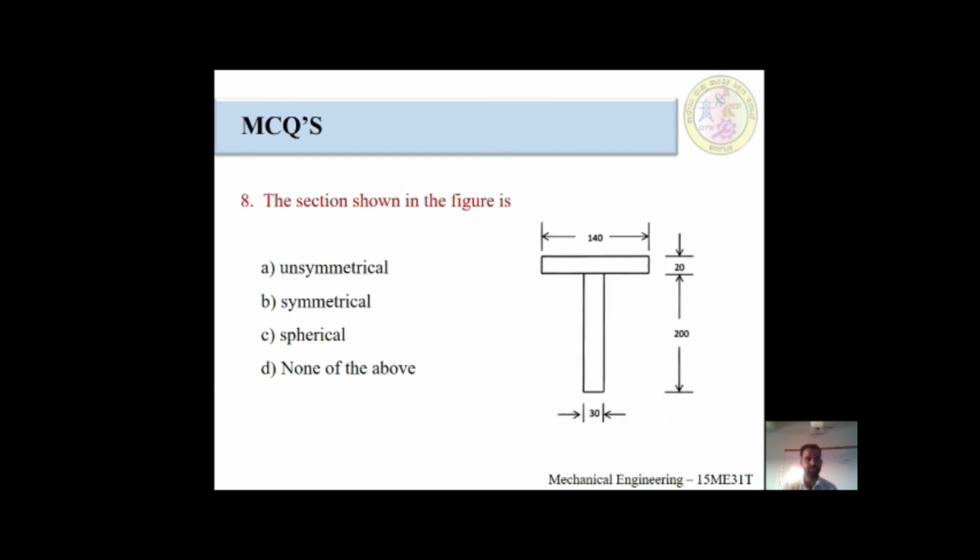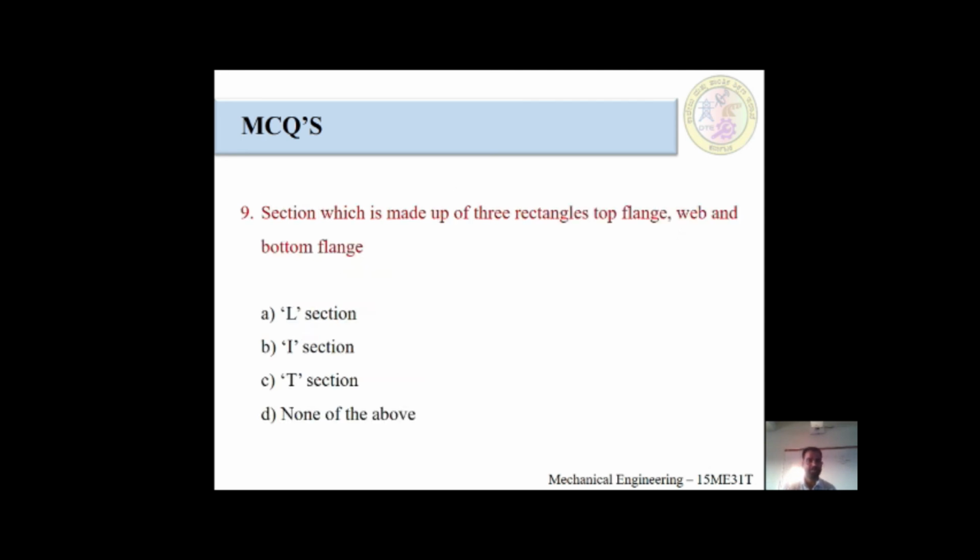Next question, the section shown in the figure is, for better understanding of the figure, you would have come across it in center of gravity problems. First option is unsymmetrical, second one is symmetrical, third one is spherical, fourth one is none of the above. Next question, section which is made up of 3 rectangles, top flange, web and bottom flange. There would be four options: L section, I section, T section and none of the above. Students must read properly before going to answer carefully.